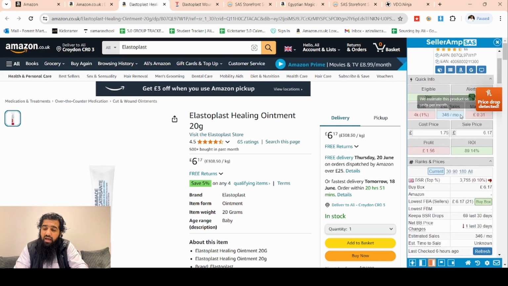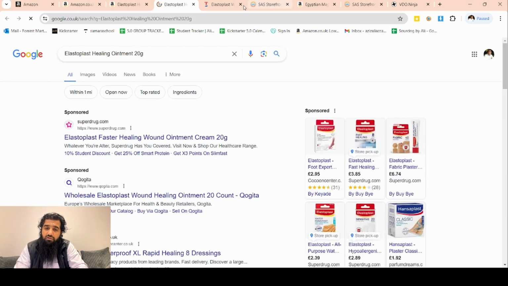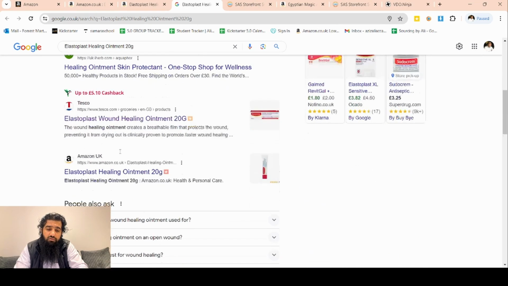This is Seller Amp, and in Seller Amp you can see the number of sales here. The BSR: the lower the BSR is, the better it is. This is sales volume 346, and we will just search it on Google. When we search it on Google, all of these links show up.